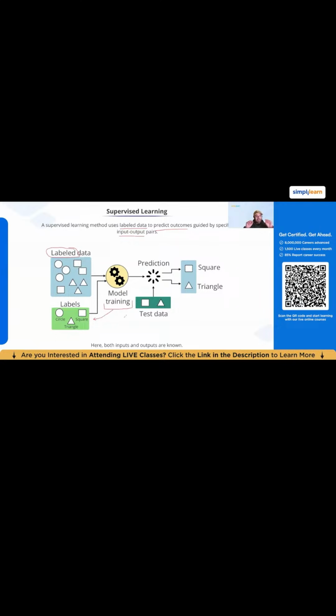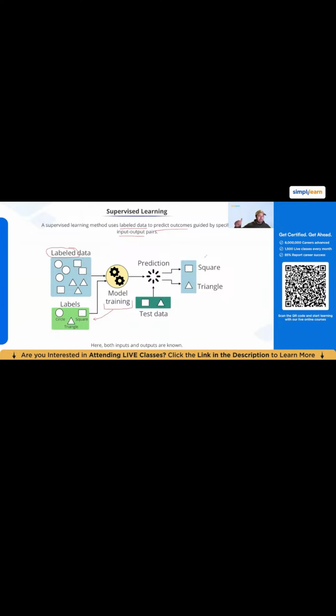Okay. So supervised learning is any type of machine learning that involves learning from labeled data in order to predict outcomes. Now the outcomes can be numerical. They can be like a price, temperature, demand, sales, revenue. They can be numerical, but they can also be categorical.